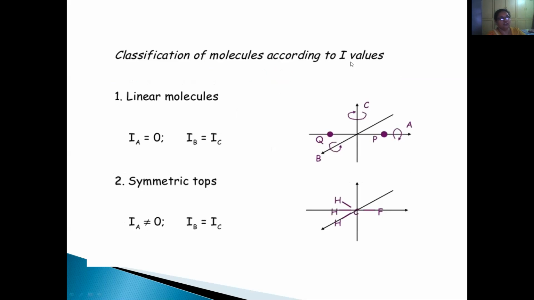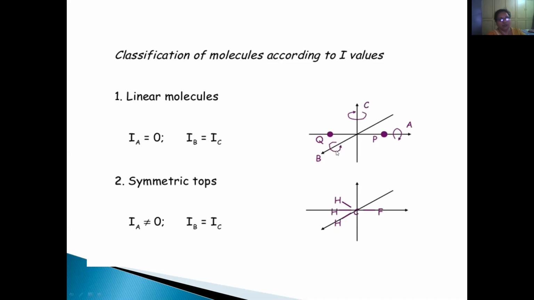Then classification of molecules according to moment of inertia. Suppose there are three axes. If a molecule is linear in shape, then the moment of inertia around this axis, suppose this is our IA, is equal to 0, whereas IB is equal to IC.